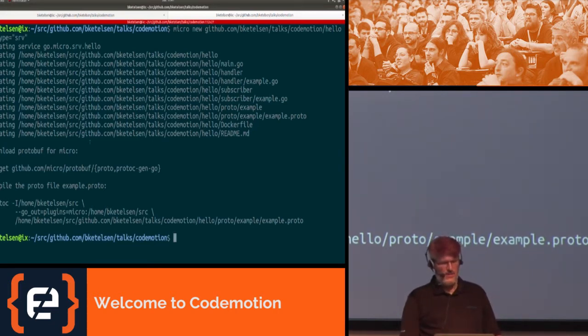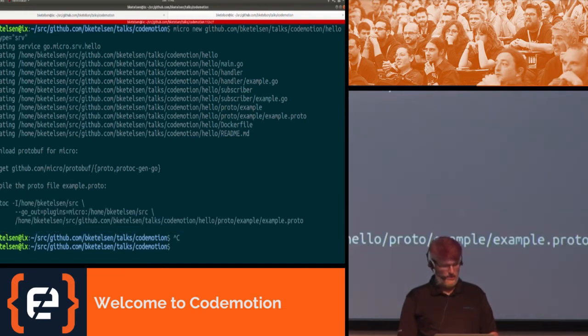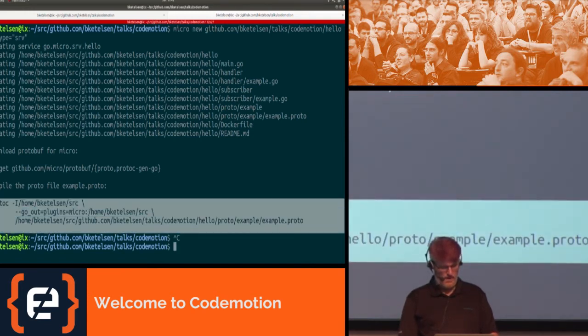It gave us instructions on how to download the protocol buffer generators for Go Micro. And then it gave us probably the most important instruction, which is how to compile the protocol buffers themselves so that we can bind to the service. All Go microservices use protocol buffers between the code generation and the transport layer. So if we want to talk to any microservice, we have to first generate protocol buffers. If we want to create a microservice, we have to first generate protocol buffers. So I'm going to cut and paste this command and build my protocol buffers for it.